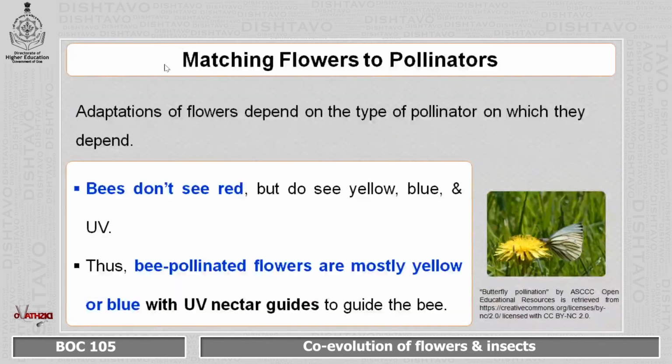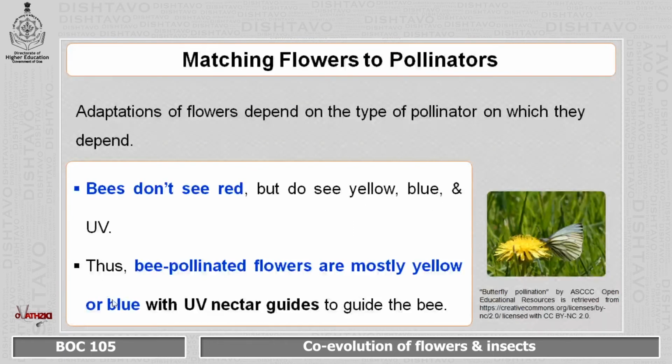Now, matching the flowers to the pollinators. First of all, we have different categories of pollinators. When we talk about insect pollinators, we have bees, butterflies and moths. Bees usually cannot see red, so they can only see yellow, blue and UV.